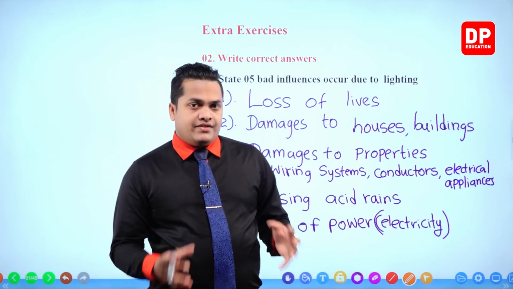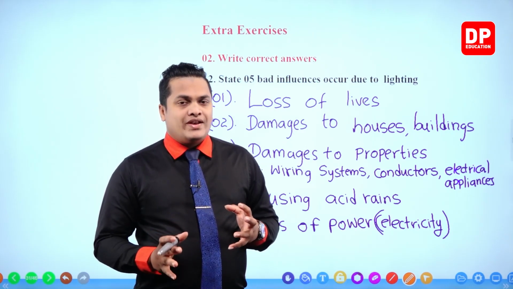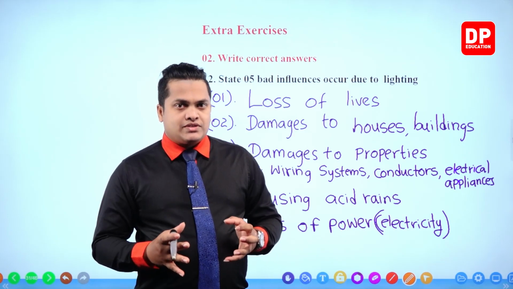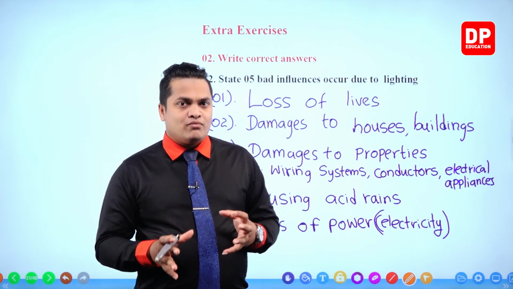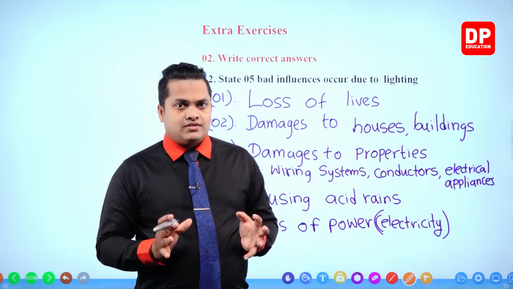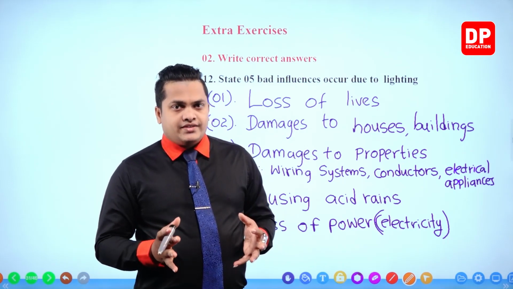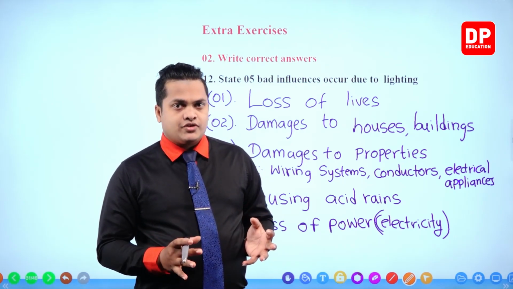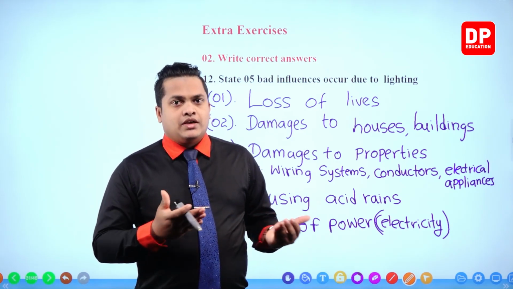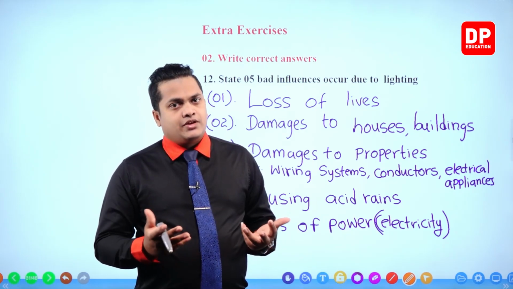You know that our environment contains nitrogen gas. So when lightning is going to occur, this nitrogen gas is going to separate and nitrogen is going to bond with oxygen to create nitrogen oxides. These oxides of nitrogen finally get bonded with water. You know that during lightning, water is plenty available due to rain.